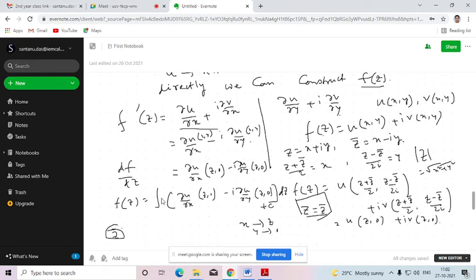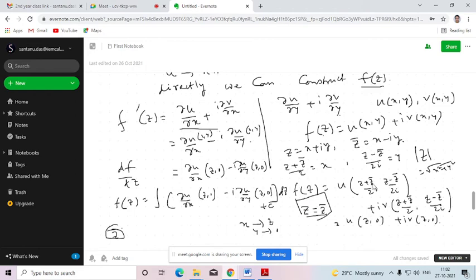Is that clear? Yes, sir. Sir, one point, sir. Why z is equal to z bar? Sir, you have taken... yeah, why z equals z bar? Because here, ultimately the variables are x, y. So whenever we are using these two equations, from there I am getting both variables in terms of z and z bar. But in order to construct the function f(z), we need only the variable z. So we don't need z bar.